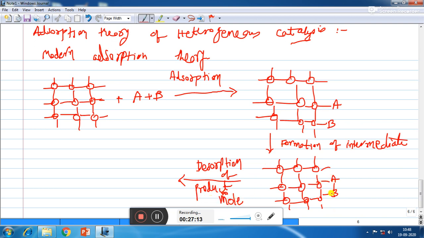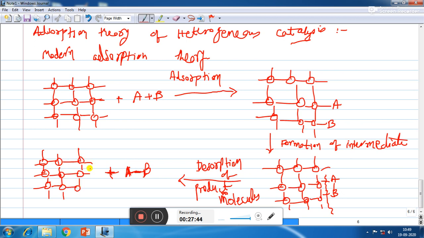That is the breaking of bond between AB and the catalyst surface. So breaking of bond will take place between AB and catalyst surface. We will see that new bond AB is already formed between A and B, and they leave the catalyst surface. So that is the fourth step. And the fifth step is diffusion of AB product away from the catalyst. So product AB will start moving away from the surface of catalyst.